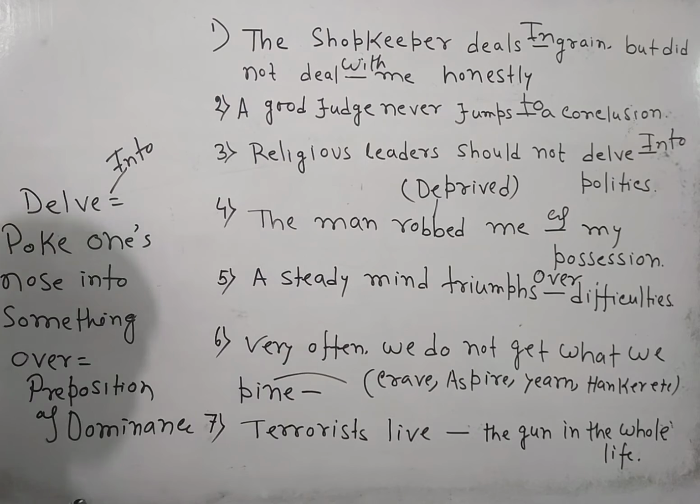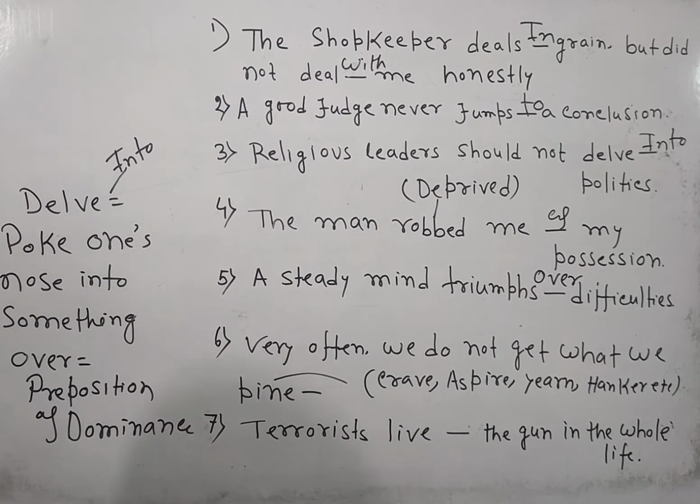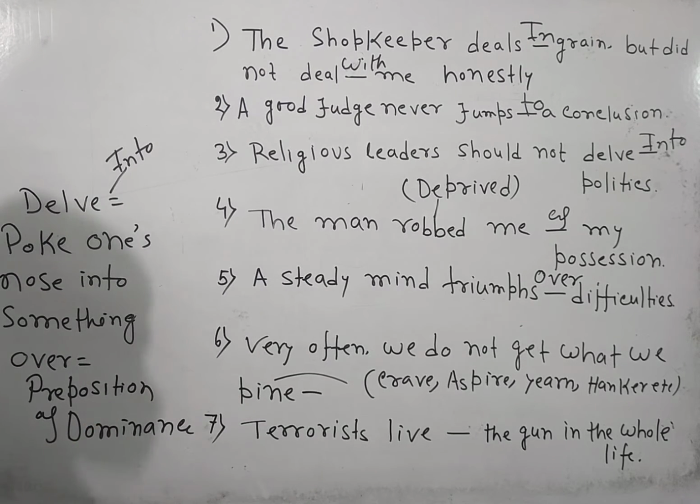So when such words are there, like very often we do not get what we find, for can be used, but in modern English instead of for, two words can be the answer. So whenever you are going to face some problems, options will be like for or to.